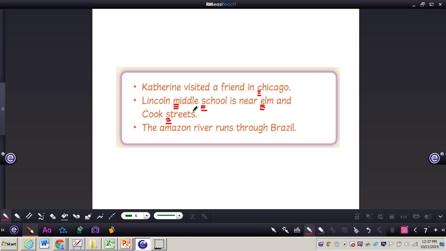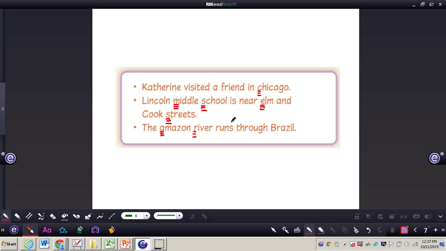Now the next one, the Amazon River runs through Brazil. So we see the proper noun Amazon River does need to be capitalized. Runs through Brazil, and we see the proper noun Brazil is already capitalized. So you can see it is very important that proper nouns are capitalized, and they need to be capitalized no matter if it's the name of a person, the name of a school, a street. They all have to be capitalized.